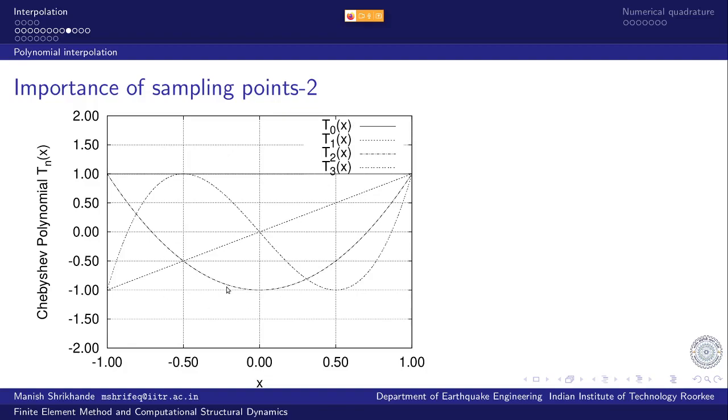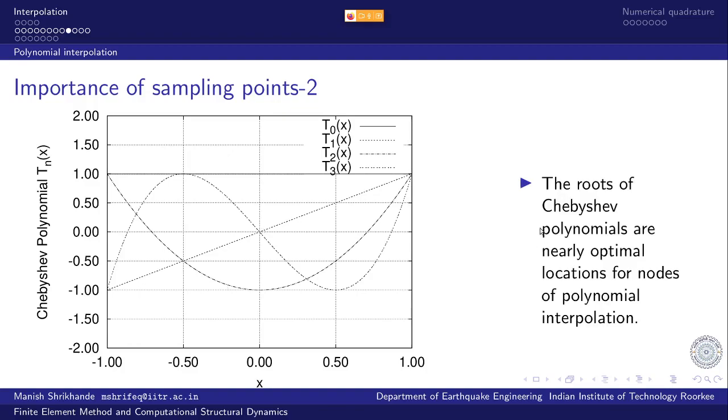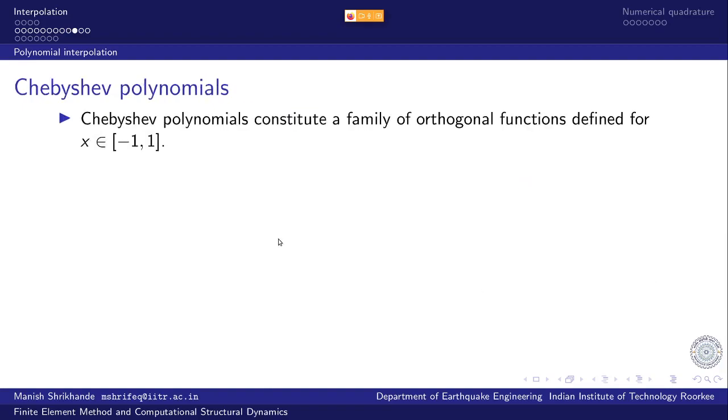So they are mutually orthogonal polynomials. Roots of Chebyshev polynomials are nearly optimal locations for nodes of polynomial interpolation, and they constitute a family of orthogonal functions defined for x ranging over the closed interval -1 to +1. They can be linearly scaled to any other range if required.